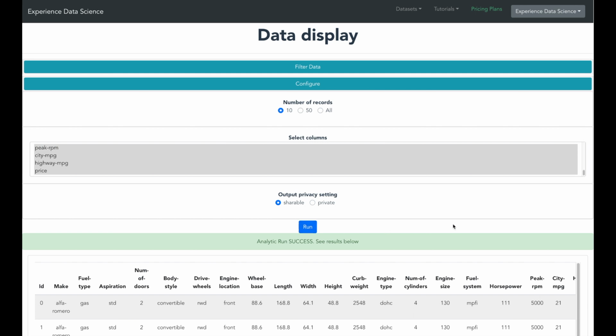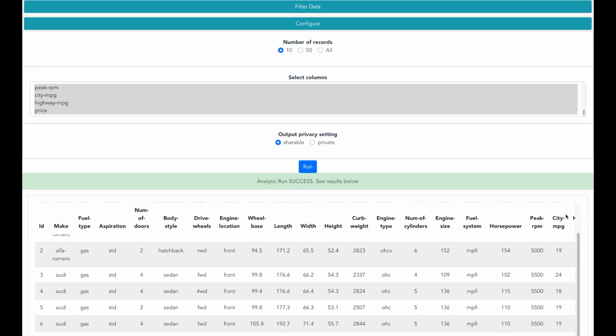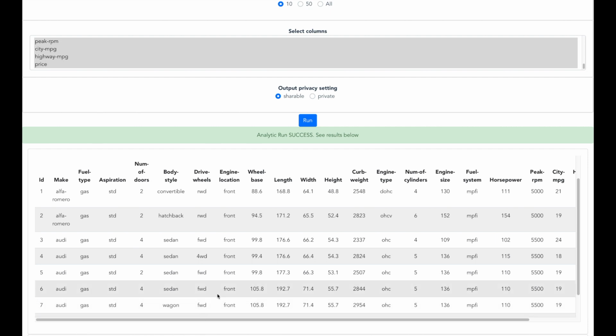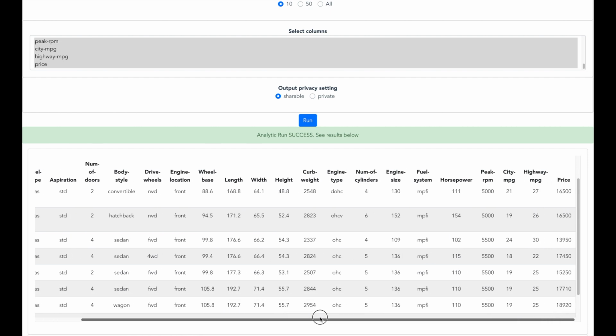So as you can see, this data has different information related to different cars. You have the make of the car, and different technical characteristics such as the fuel type, the number of doors, height, weight, etc., as well as the price of the car. So now our data set is set up, and let us go into the next step where we will be converting this data into very powerful insights.